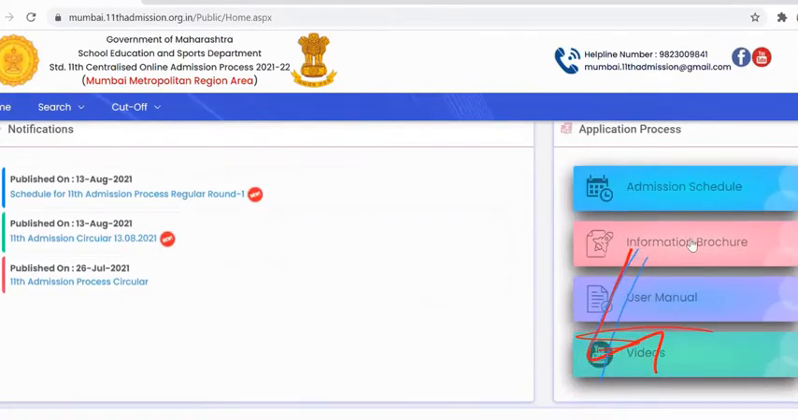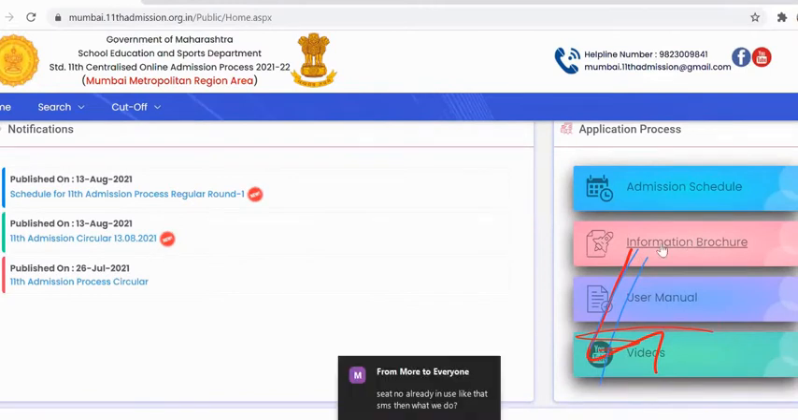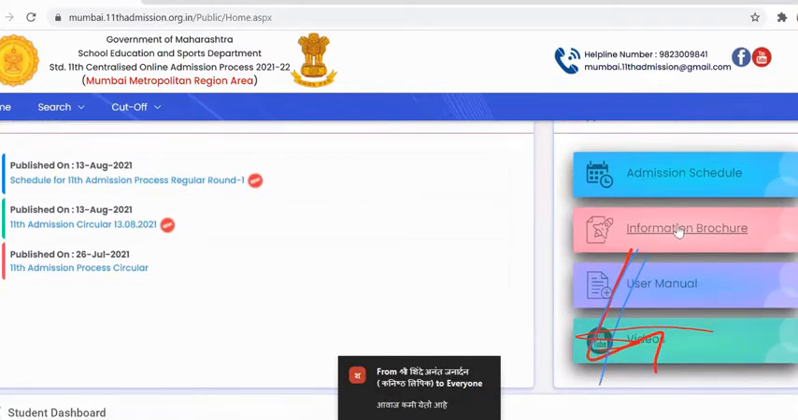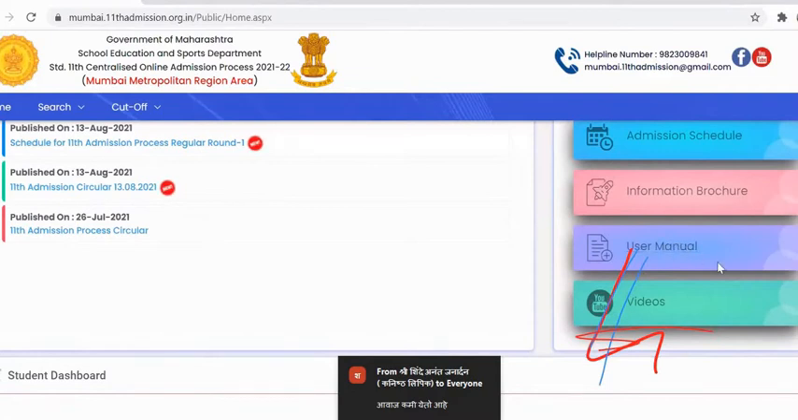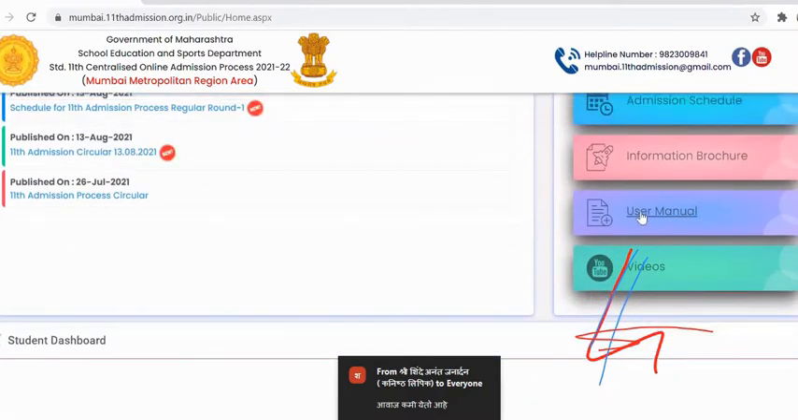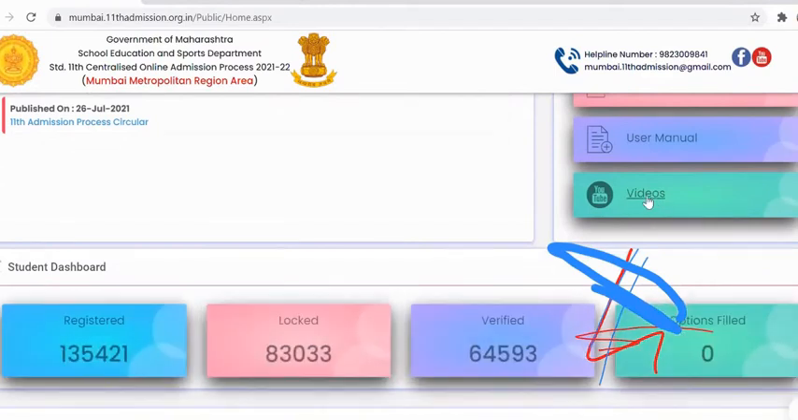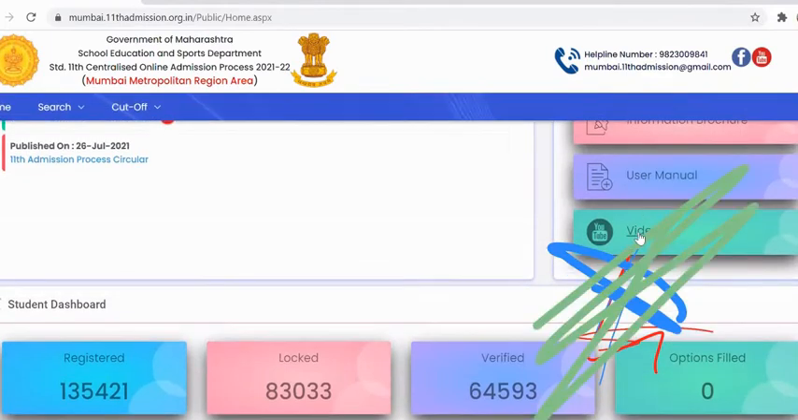The next is information brochure. The information brochure containing all the information regarding the admission process, all the rules and regulations, will be available in this section. The user manual will be available here. By end of today, we'll try to put the user manuals, and then videos related to the admission process, how to fill the application form and everything, will be available here. The YouTube link will be available here.